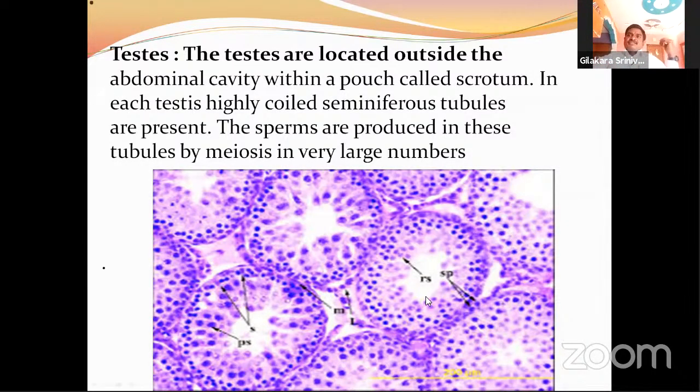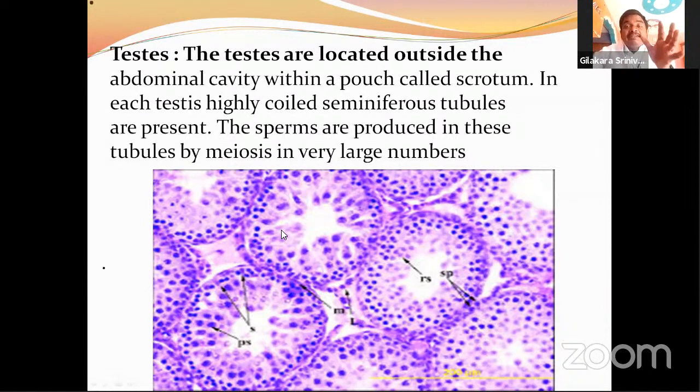In each testis, several lobules are present. You can see the diagram here. Several lobules means several chambers are present. Each chamber contains several tubules. These tubules are called the seminiferous tubules. Each testis contains several lobules, and each lobule contains several tubules, called seminiferous tubules.